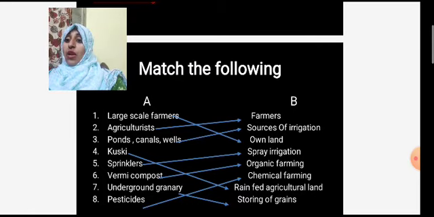Next, sprinklers. Sprinklers are called as spray irrigation. Vermicompost is organic farming. Underground granary is for storing of grains. Pesticides are used in chemical farming. Okay. These are the match the followings that you have to learn and write properly.